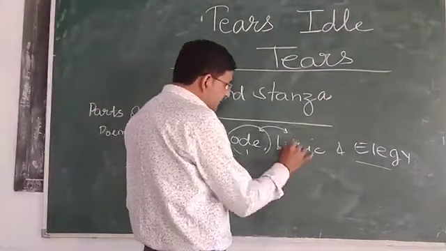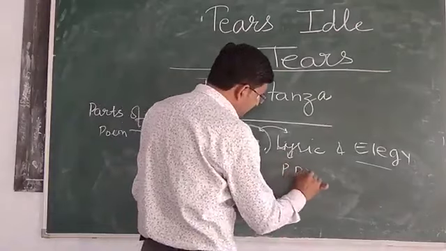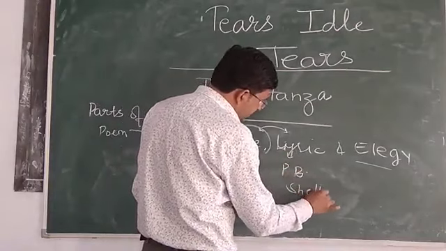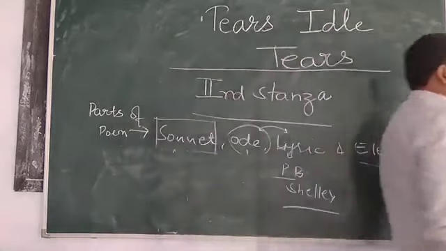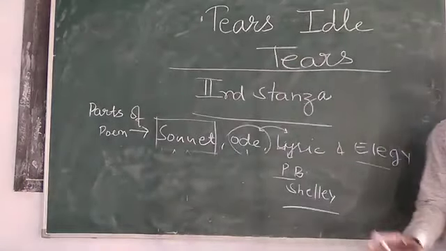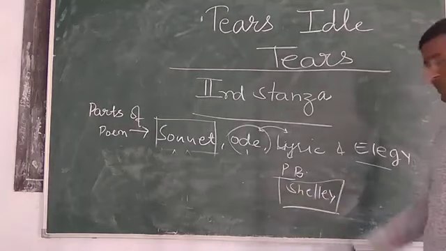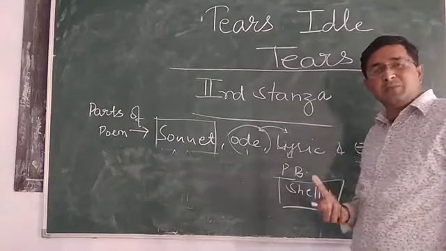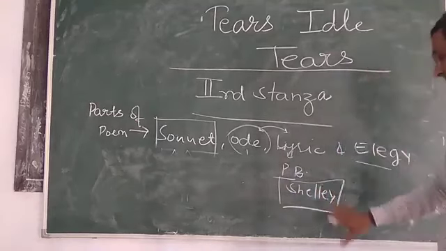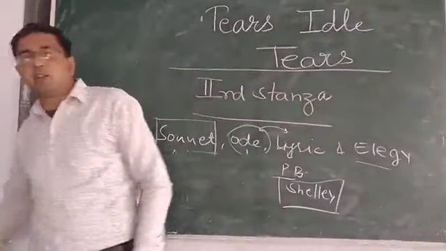Lyric, at the time when we talk about the lyric, one name is P.B. Shelley. The most lyrical among English literary poets is P.B. Shelley. Shelley is considered a lyrical poet. Most of his poems are lyrics. So I think the conception of sonnet, ode and lyric is completely fine.